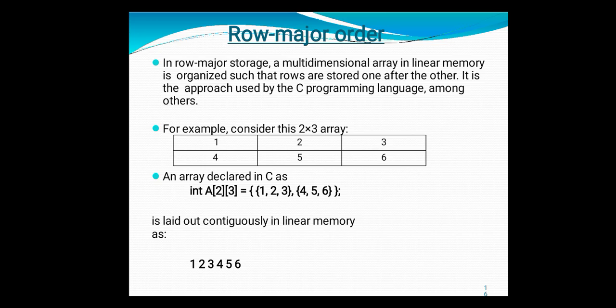So how to declare default values inside the array? In C programming, the array is declared with default values as int a[2][3], that is 2 rows and 3 columns, equals 1, 2, 3. That is, the first row contains 3 elements, 3 columns, whose values are 1, 2, 3, and the second row again contains 3 columns whose values are 4, 5, 6, and they are stored continuously inside the memory. That means inside the memory, after the first row, the second row gets stored. So how is the output printed? 1, 2, 3, 4, 5, 6.